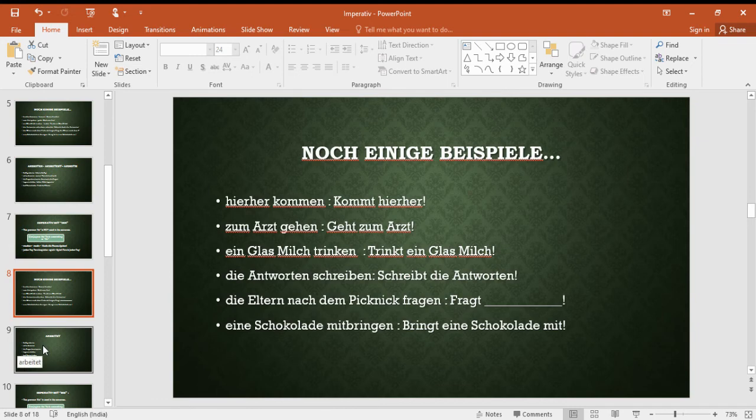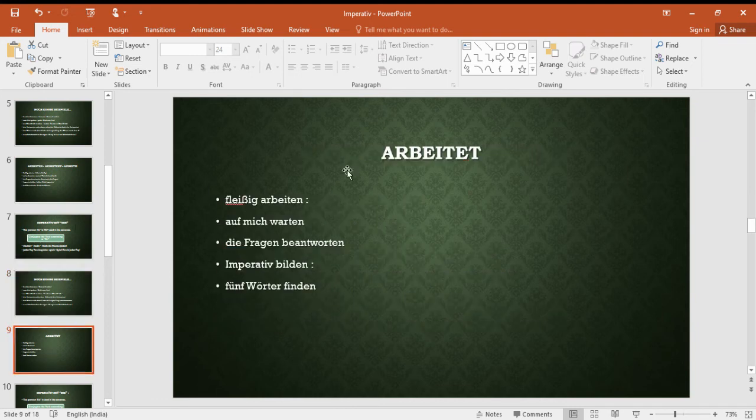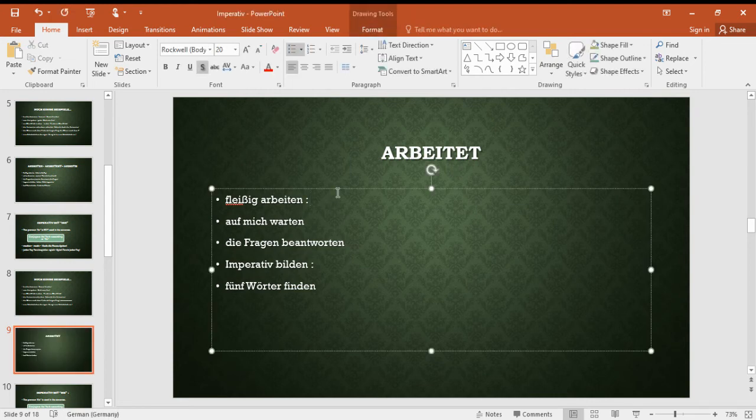Okay, before we go to Sie, we have one more. Here, fleißig arbeiten. The same verbs I have taken. Here also, arbeiten you conjugate according to ihr. It is arbeitet. The same form is the imperative form also. Arbeitet fleißig. Okay. Warten also becomes wartet.